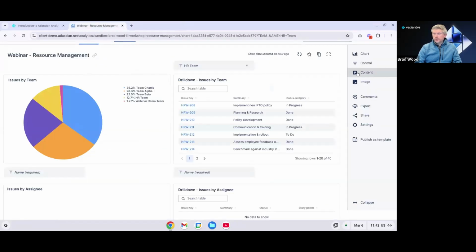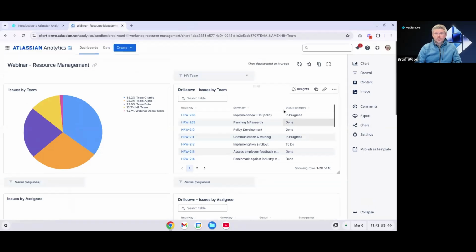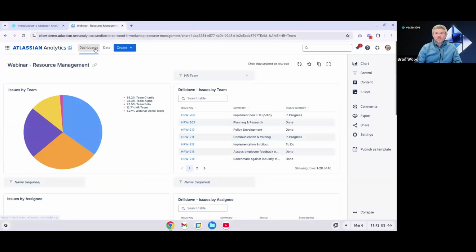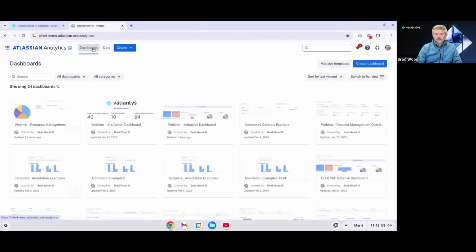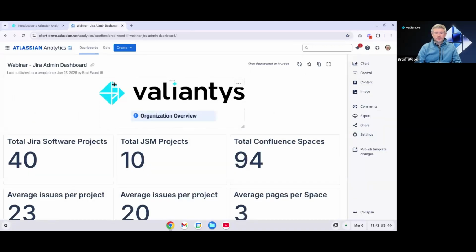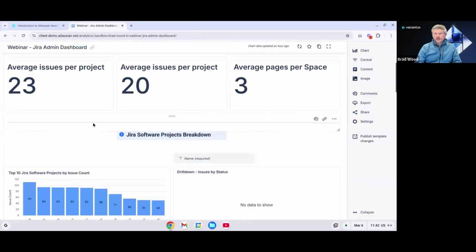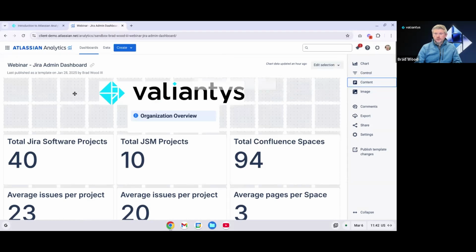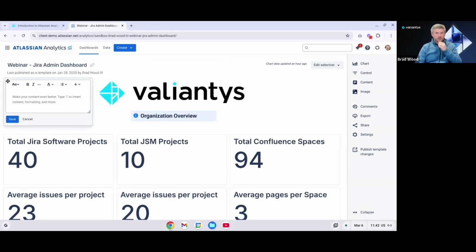If we head over here to the content section, this is how we're adding our titles and our different sections in some of our other dashboards. So let's actually go to our admin dashboard. And we can see here we've added our company logo, we've added this info panel, we've got some dividers here, and this is all considered content in your dashboard. So if I click on content, I can choose a place to add this. We'll just add it right here in the corner for an example.